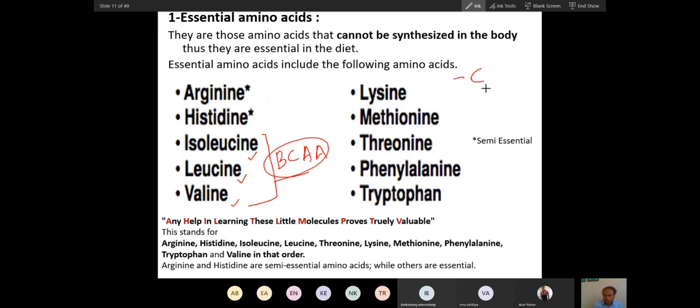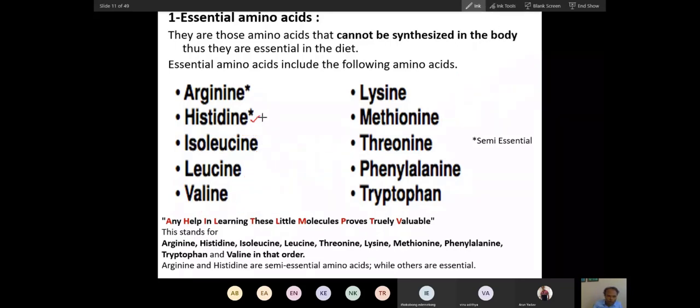This is, let me write this first, amino acid. So this is amino, this is acid, and this is the side chain. If the side chain has branching, this is one carbon, maybe a second carbon, and then it has branching like this. So this is a branch chain. A branch chain is difficult to make by our body. That is why these amino acids are essential. If an amino acid cannot be synthesized in our body, this is why it is called an essential amino acid. And we will talk about these amino acids also.